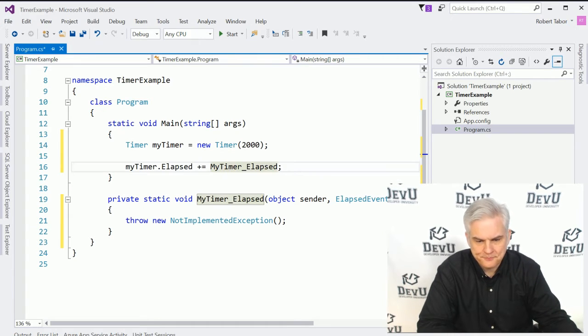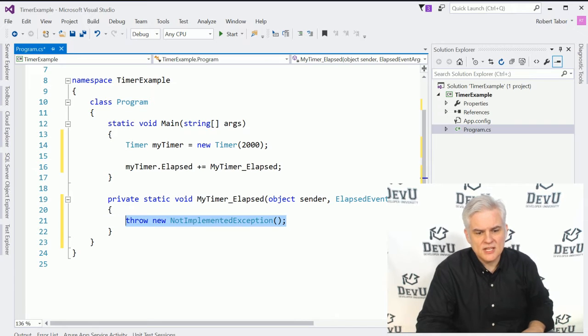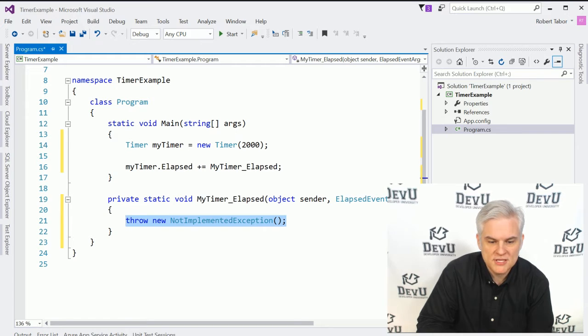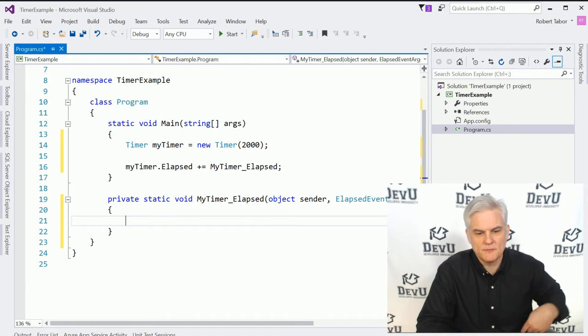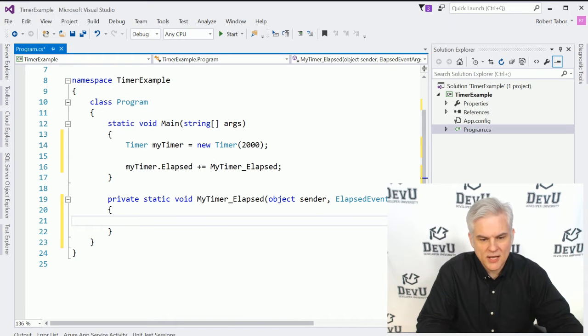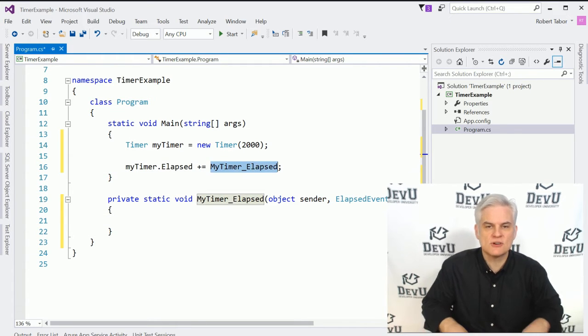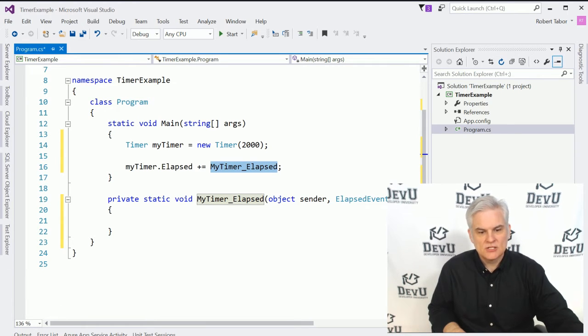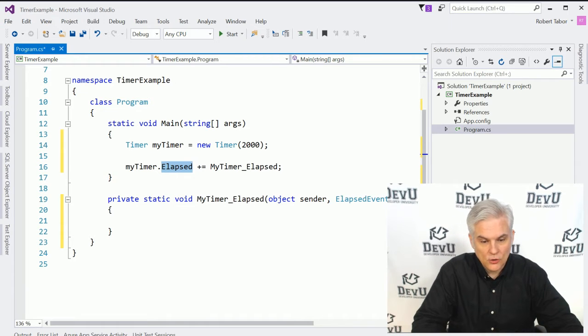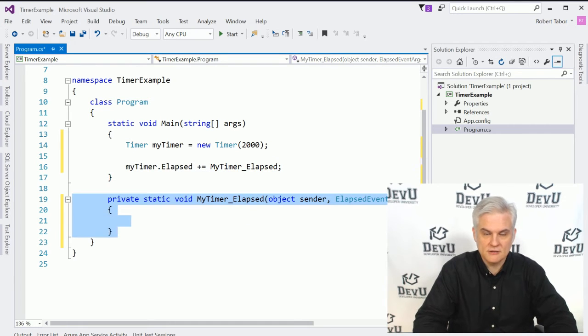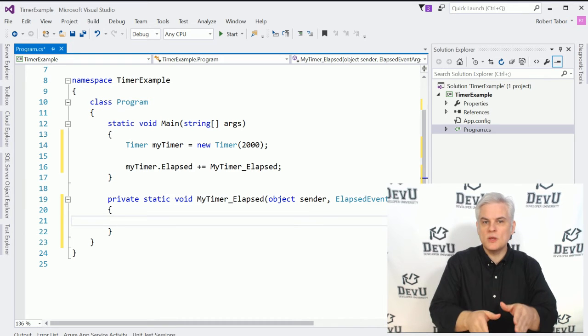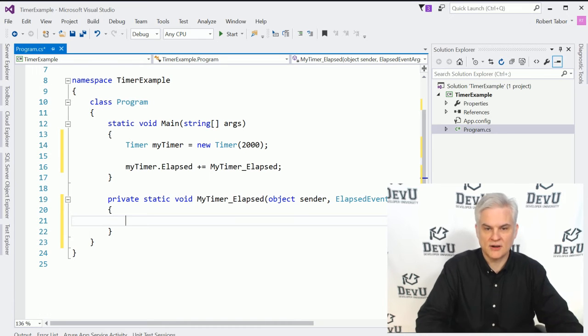It also gives us this little stubbed out reminder, hey, don't forget you did not implement me. So throw new exception, not implemented exception. Let's go ahead and remove that for the moment. But notice what happened here as well. We are attaching or registering an event handler called myTimerElapsed to the elapsed event. So this references this code block right here. Inside of here we can write the code that we want to execute each and every time the elapsed event is triggered inside of our application.